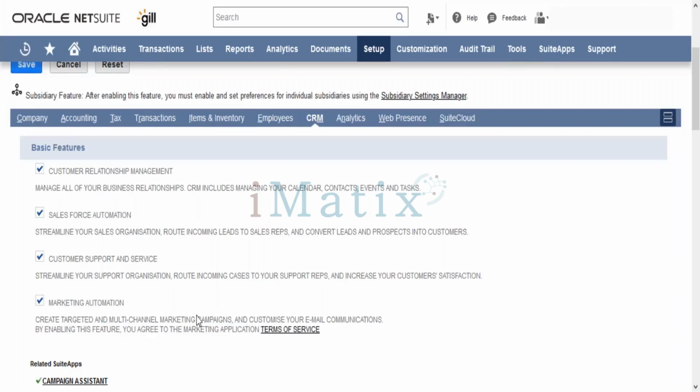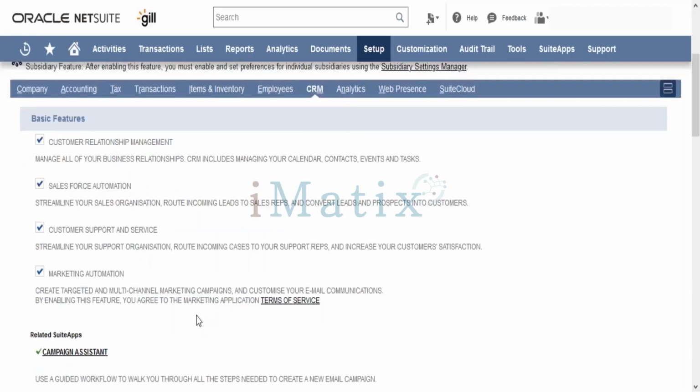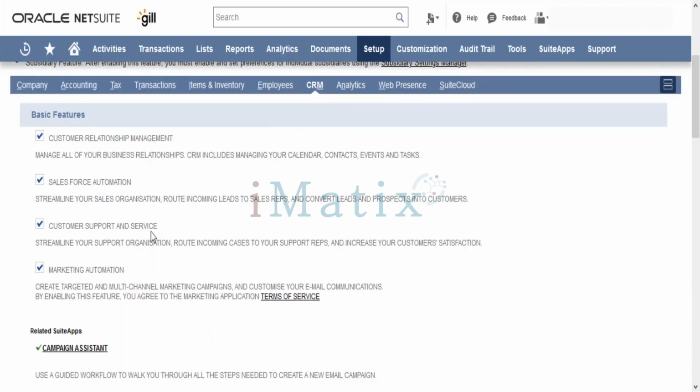Marketing automation is nothing but, in case you want to send emails to, you can say, thousands of customers. In case you want to generate any marketing campaign, you can generate it from here. You'll just have to enable those features, and accordingly you will be able to send the marketing campaigns to the customers or leads as required.